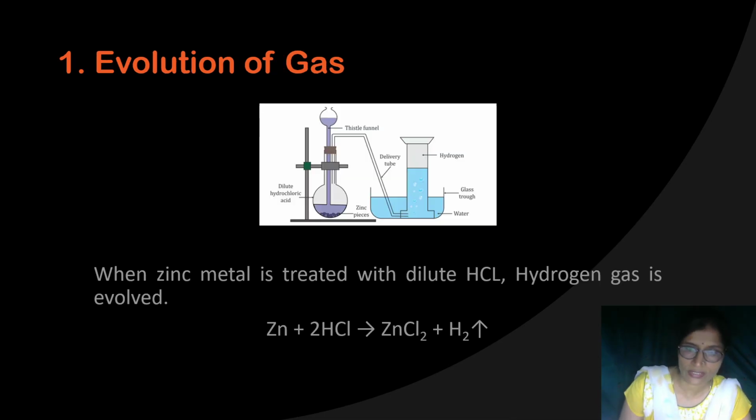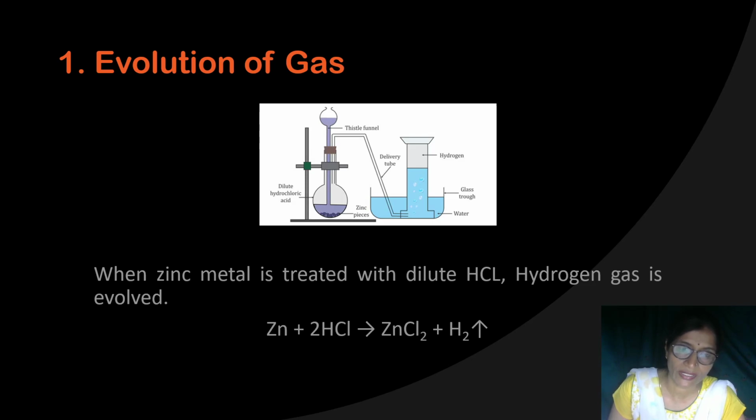Now related to this, I'm giving you a few examples so that I can clarify the points. First is evolution of gas. Maybe you have studied or not, I don't know, but you will study it in the hydrogen chapter.